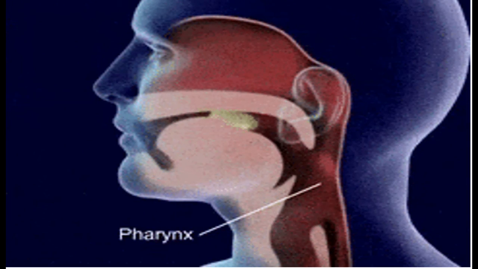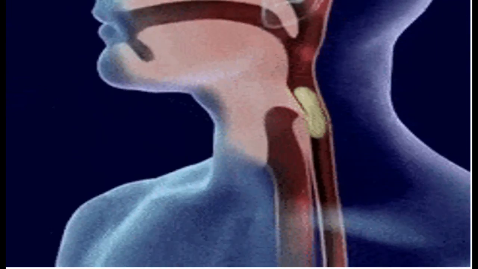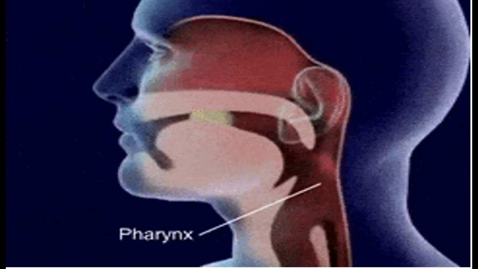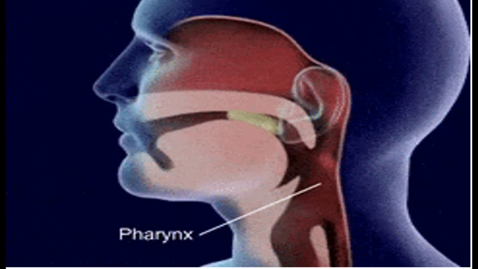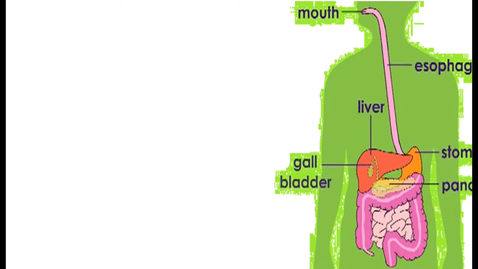Now when I talk about nutrition in animals, it is a very complex system which involves various steps. The very first step is you take in food, that is ingestion, and it goes into your food pipe. From the mouth, the food goes into the esophagus, the food pipe, and from the esophagus into the stomach, where the food is broken down into much simpler substances, which then go into the small intestine and then into the large intestine. From the large intestine, whatever waste remains comes out through the anus, and whatever nutrients are absorbed go into the blood.